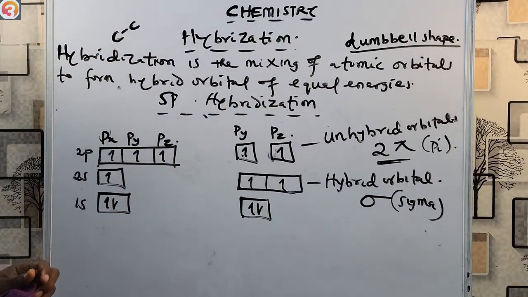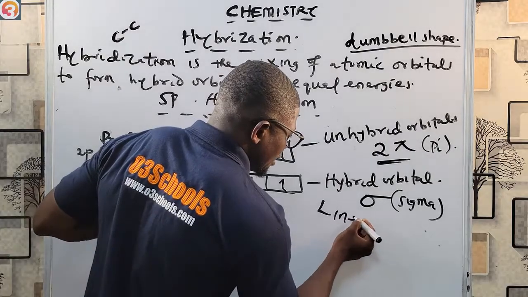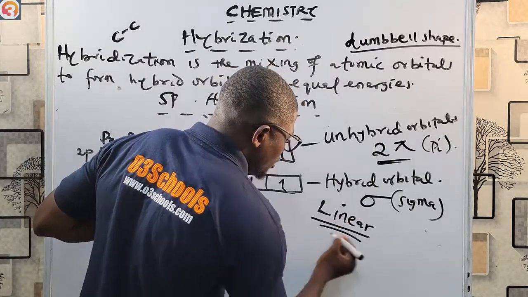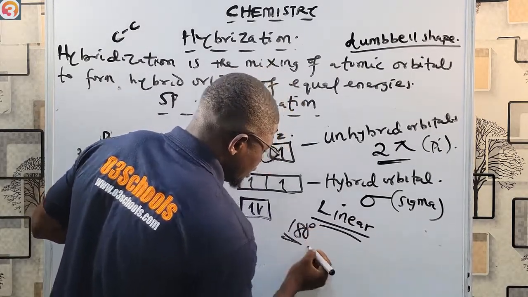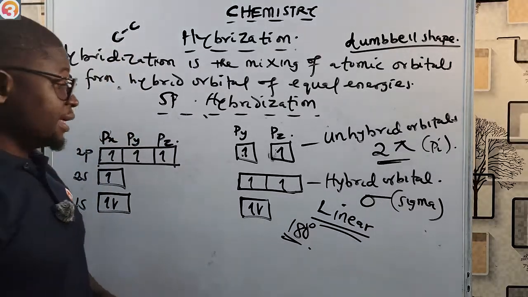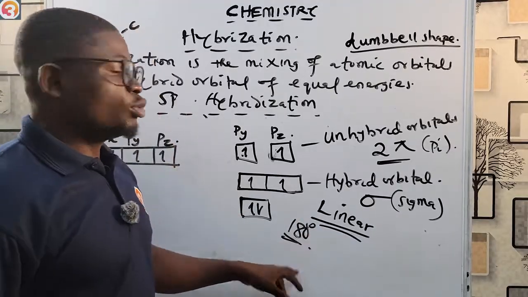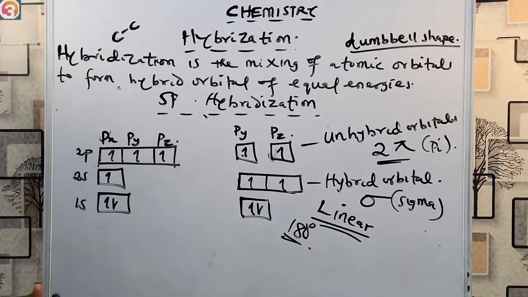You must take note of that. And of course, the shape of carbon in sp hybridization is linear. It's linear. Take note of that. The bond angle is 180 degrees. Please take note of that. The shape of carbon in sp hybridization is linear, and the bond angle is 180 degrees.